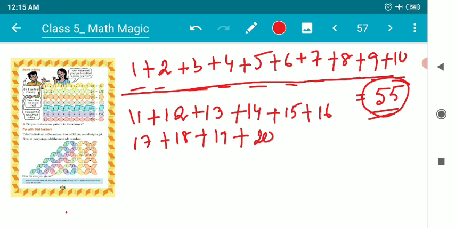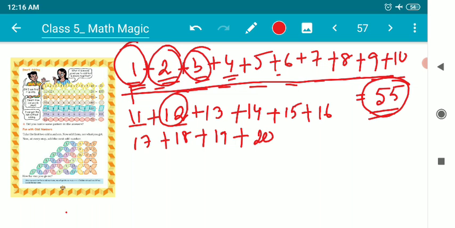Children, if you add up these numbers, you might have seen that all these numbers are 10 added with the earlier ones. If you add 10 with 1, 11 comes. If you add 10 with 2, 12 comes. If you add 10 with 3, 13 comes. If you add 10 with 4, 14 comes. Like this till 20 we have to add up. And the interesting fact is the total sum of these numbers will be 155.